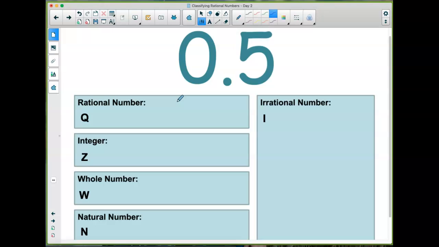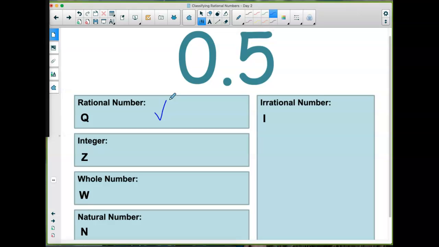It's a decimal. Can this be a natural number if it's a decimal? We don't normally count. It's not natural to count to 0.5. That means it can't be a whole number also because it's got a decimal. Integers do not have decimals, so it can't be an integer. That means it's a rational number, okay, because it's a terminating decimal. It's a rational number only.